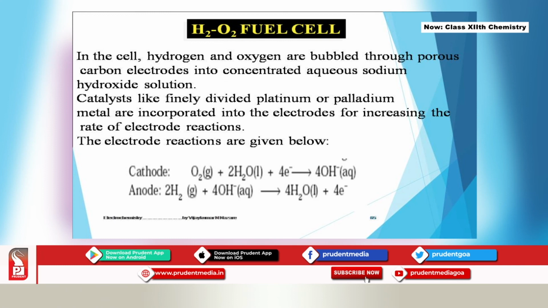At the cathode, where oxygen gas is passed, reduction takes place: O2 plus 2H2O plus 4 electrons gives 4 OH minus. At the anode, the hydrogen gas reacts with 4 OH minus from the aqueous solution, forming water and releasing 4 electrons. So hydrogen is at the anode, oxidation; oxygen is at the cathode, reduction.